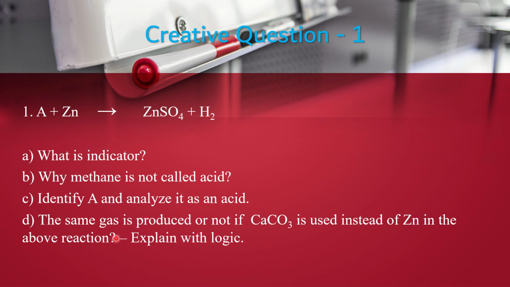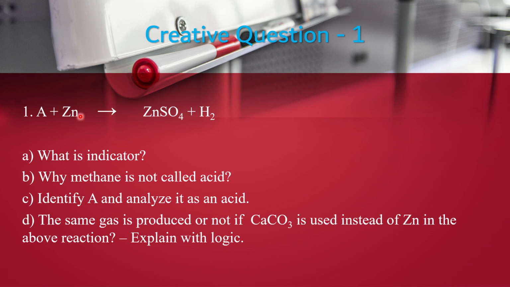Now, the D number question: is the same gas produced or not if calcium carbonate is used instead of zinc in the above reaction? When zinc is used, zinc reacts with acid and hydrogen gas is produced.